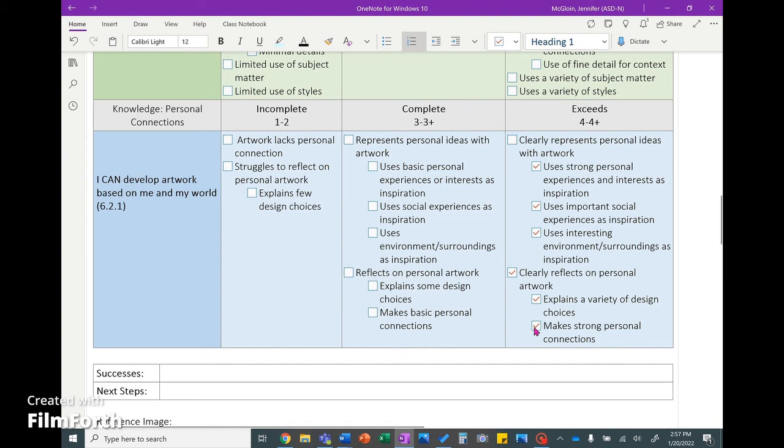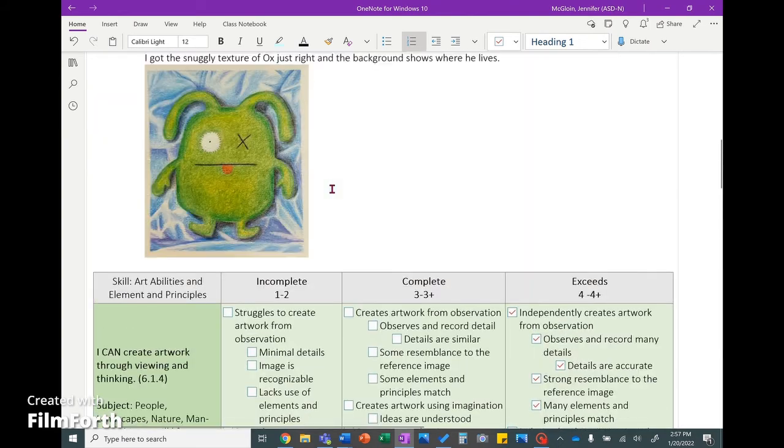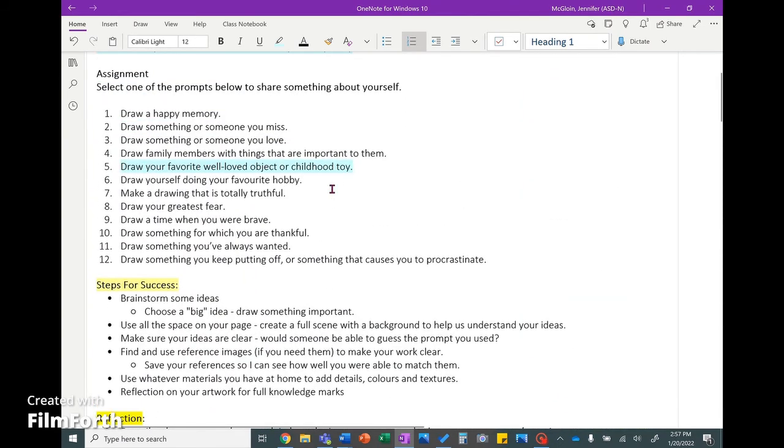And I shared something with you that was really personal and showed you why I chose to draw this little stuffed animal character. I hope you liked it, and I can't wait to see what you draw to share one of your personal experiences. Reach out if you have any questions or you need additional help.